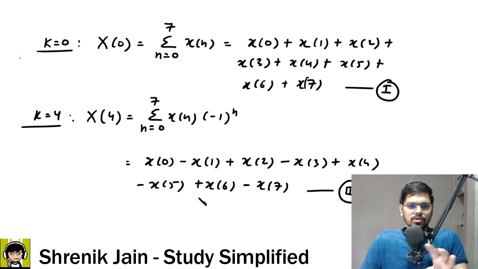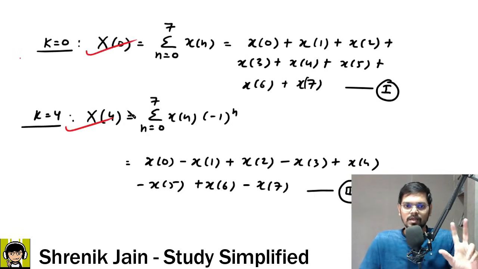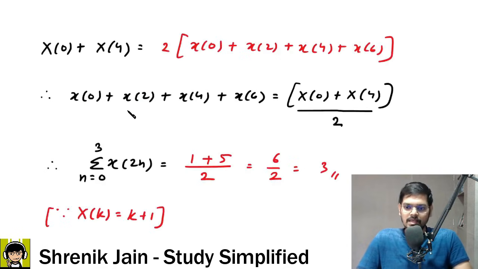Almost in all questions I try to use this trick. The k equal to 0 term is all positive, and the N by 2 term is positive, negative. So I use that trick to get the answer. I hope you understood this first question, a very easy question. Now let us see the second question.